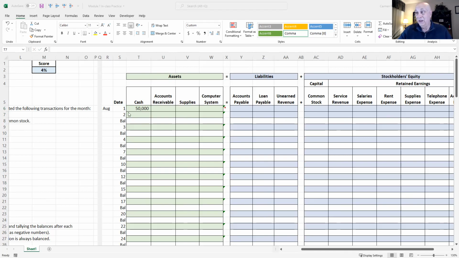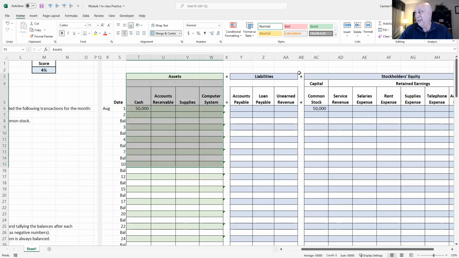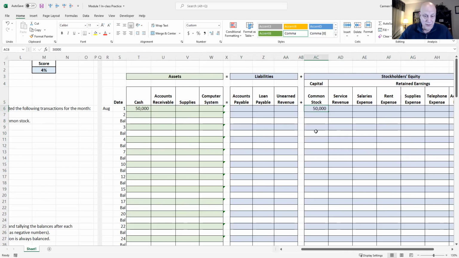So what did Jim invest? He invested $50,000 of his own money into the corporation, and he gets some common stock. So we look over here, we see common stock is under the stockholders' equity umbrella, $50,000. So we have an increase on the left side of the equation under the asset side, and an increase on the right side of the equation in the common stock section. Okay, so there's our first transaction.